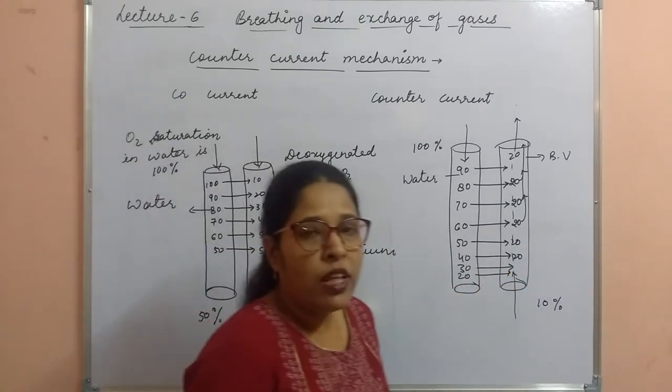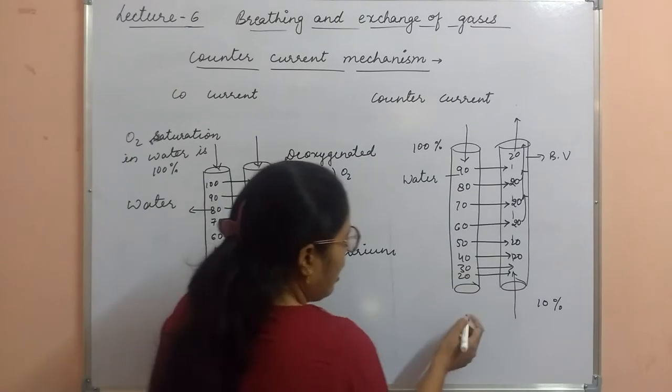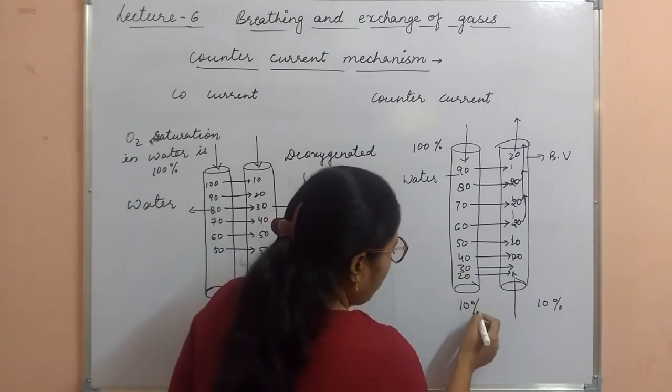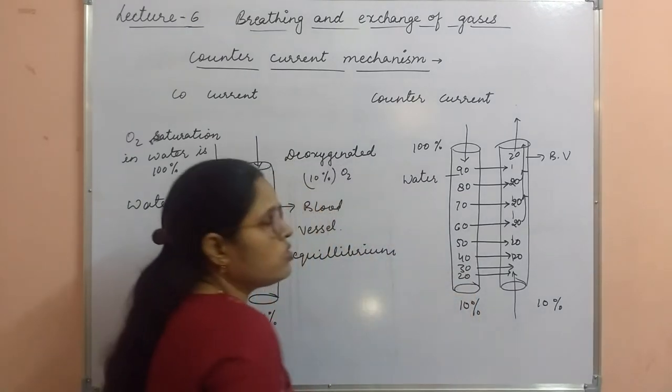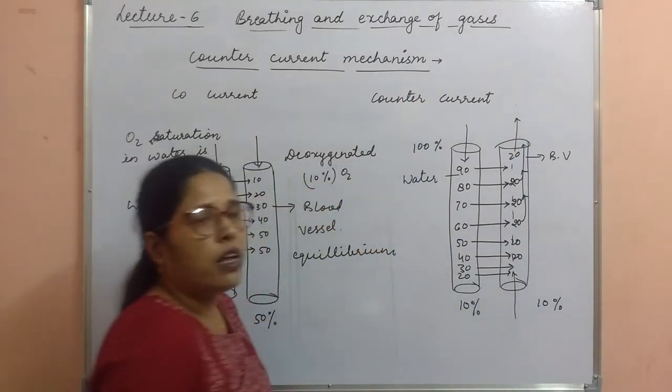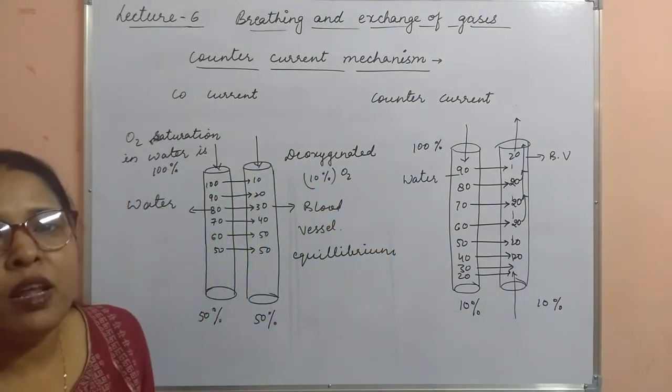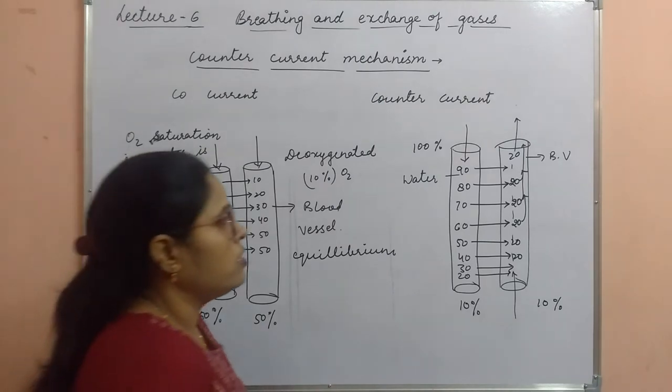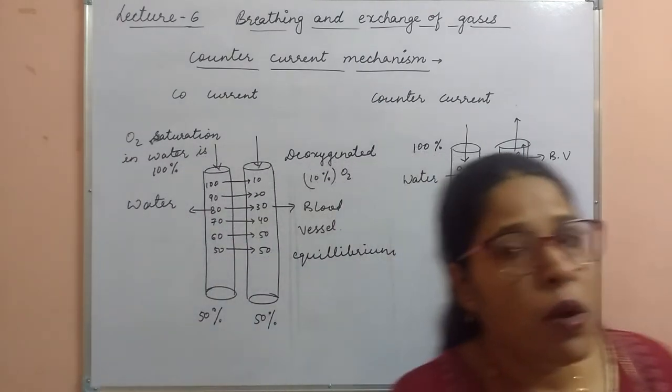Clear? So in this condition, at last only 10% of oxygen remains in the water and 10% in the blood. It means 90% of the oxygen is absorbed by the blood.